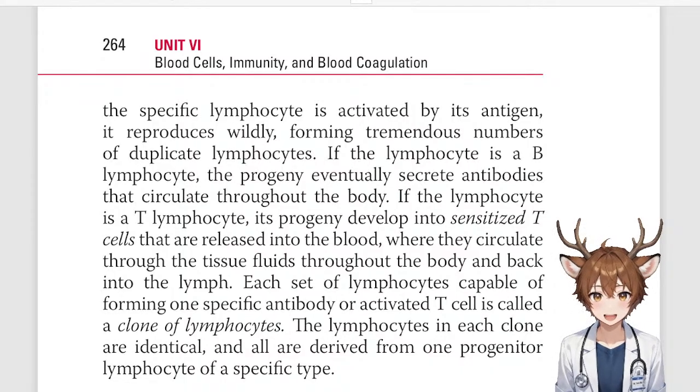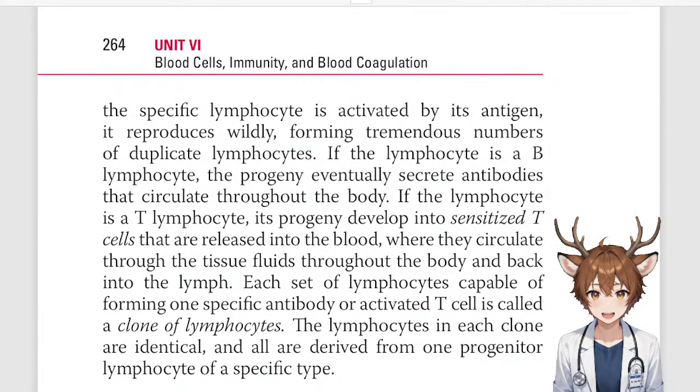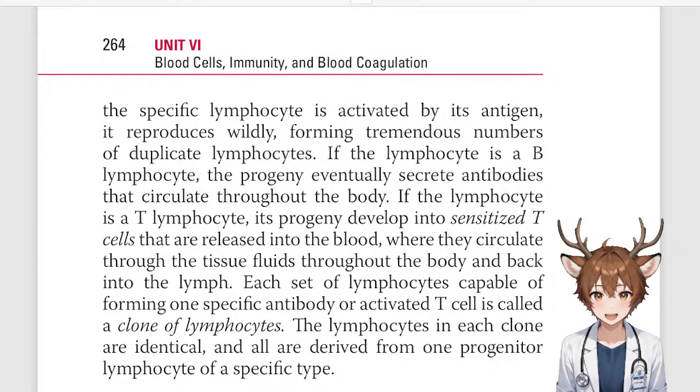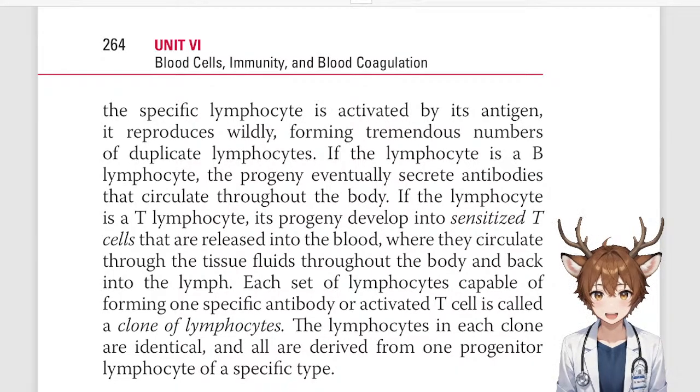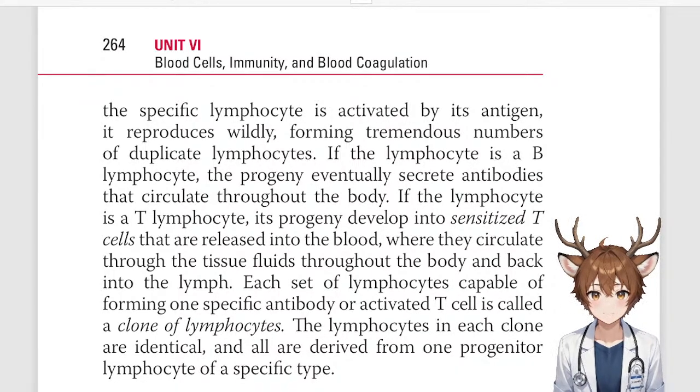Each set of lymphocytes capable of forming one specific antibody or activated T cell is called a clone of lymphocytes. The lymphocytes in each clone are identical, and all are derived from one progenitor lymphocyte of a specific type.